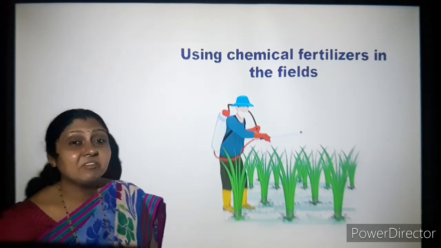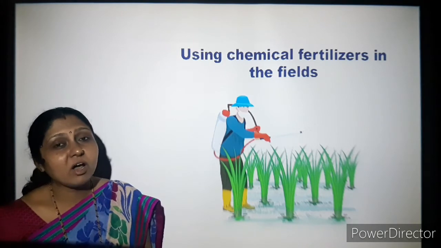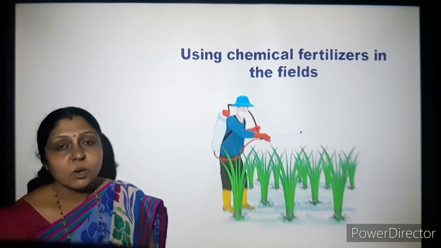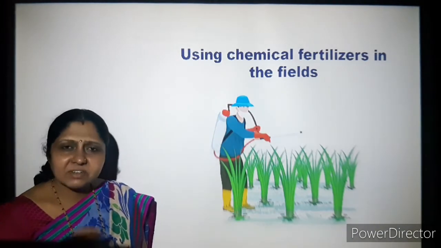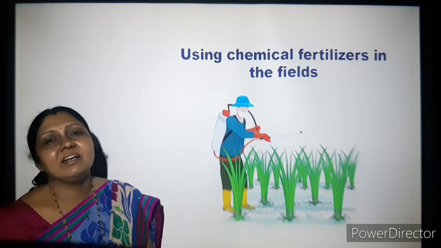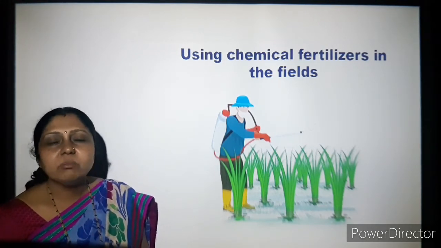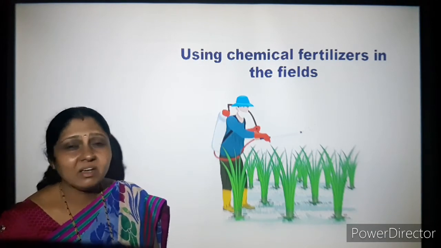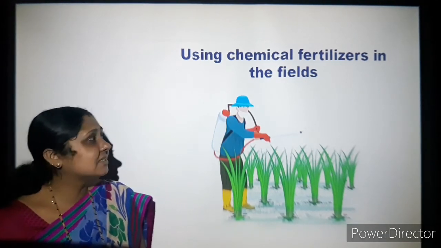We have to go for organic fertilizers. One more thing, using these chemical fertilizers, the fertility of the land itself is going on decreasing. So the crop we grow may not grow in a proper way when we go on using the chemical fertilizers.